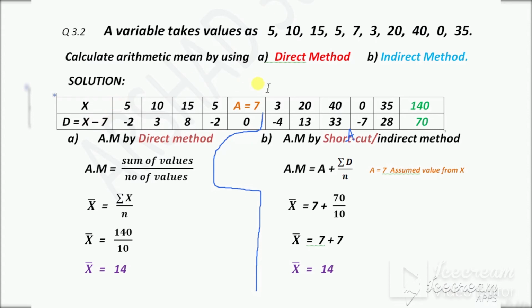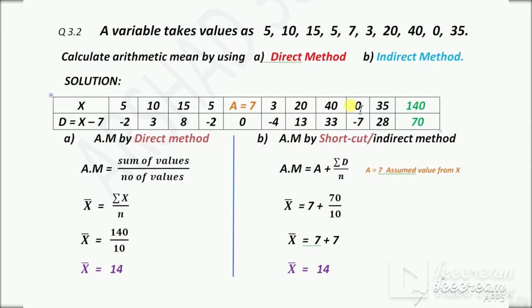So 5 minus 7 is minus 2. 10 minus 7 is 3. 15 minus 7, 8. 5 minus 7, minus 2. 7 minus 7 is 0. Now 3 minus 7 is minus 4. 20 minus 7, 13. 40 minus 7, 33. 0 minus 7 is minus 7. 35 minus 7, 28.